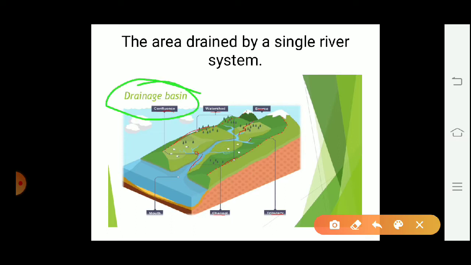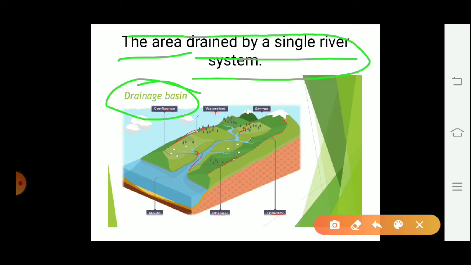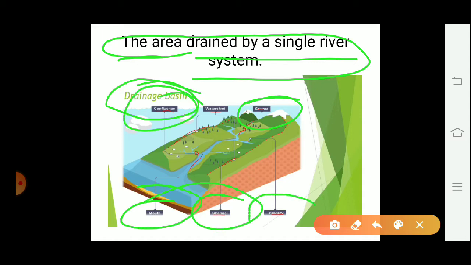Drainage basin. The area drained by a single river system is called a drainage basin. In this we include source, mouth, confluence, channels, tributaries and watershed.